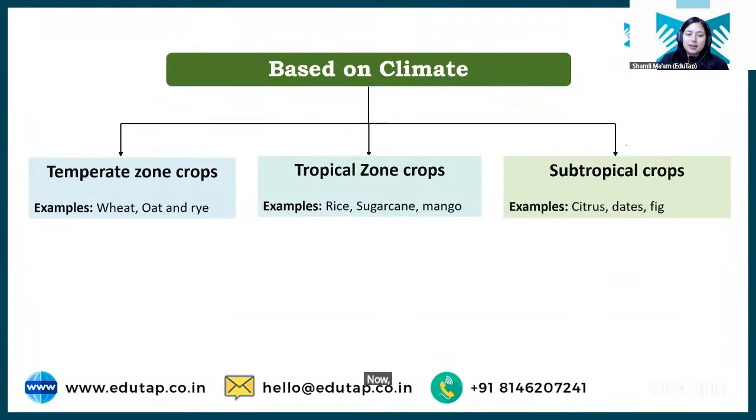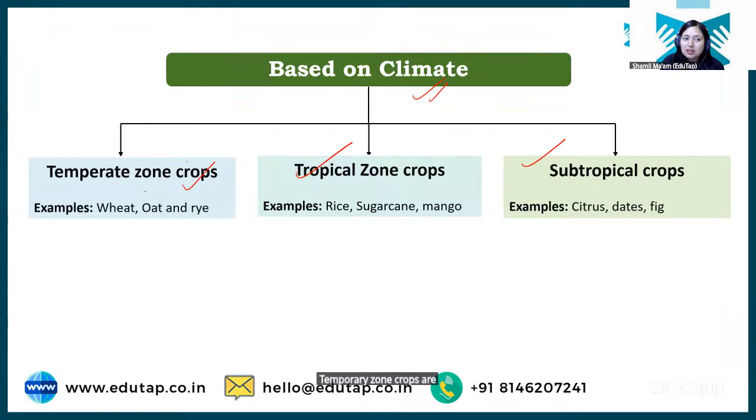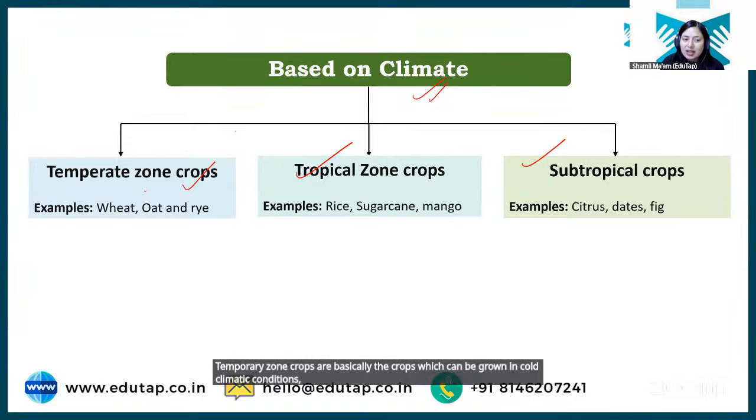Now, next is based on climate. So, students, based on climate, again, we have temperate, tropical, and subtropical crops. Okay, in which climate we are actually growing these crops. So, temperate zone crops are basically the crops which can be grown in cool climatic conditions, right? Where the temperature is below 0 degrees Celsius, where sometimes there is snowfall.